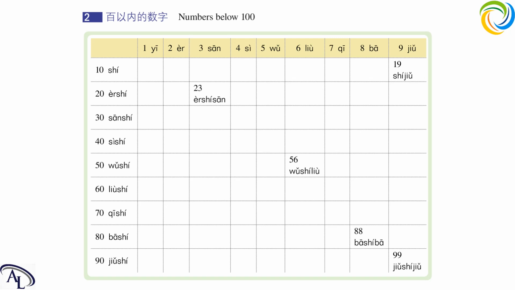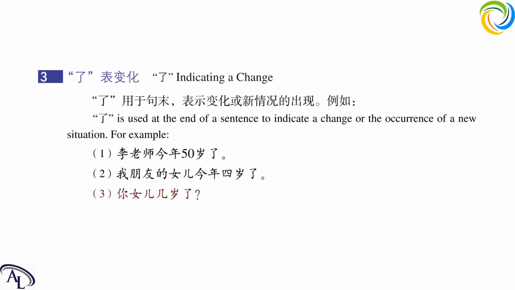The next language point is le, which is a neutral tone. Le. It indicates a change in a sentence, and it is usually at the end of a sentence, or sometimes it will be used in the middle of a sentence. So first example is 李老师今年50岁了。今年50岁, this year 50 years old. And last year, she's not 50, she's 49. So this circumstance is changing. And this year she changed to 50 years old. That's why we use le to indicate the change.